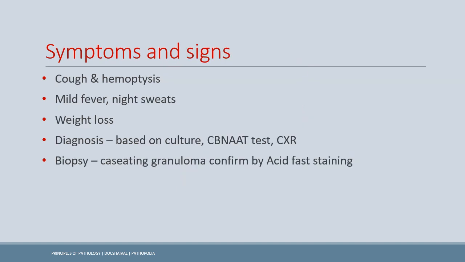Now the patient with TB classically presents with hemoptysis, mild fever, night sweats, and weight loss. Another characteristic feature to be aware of: usually when there is weight loss, you suspect either malignancy or TB, at least in developing countries. Now the diagnosis is based on culture. If culture is negative, then we would go for CBNAAT and the CXR. CBNAAT is a PCR-based test, the GeneXpert test, and chest X-ray of course remains one of the standard protocols.